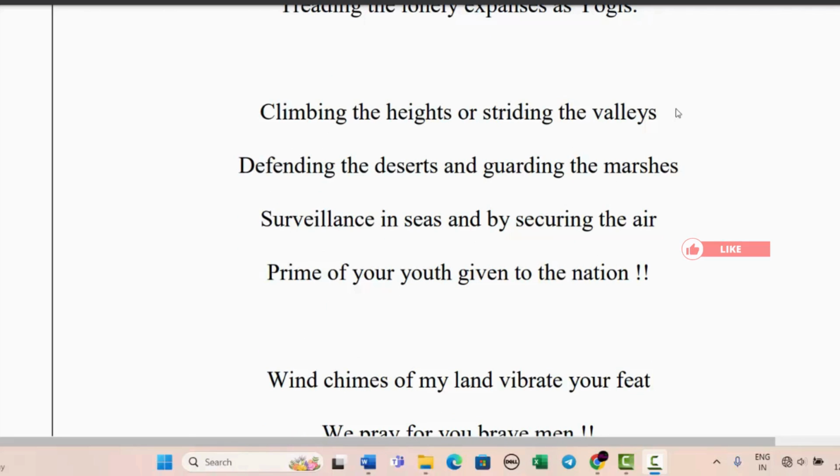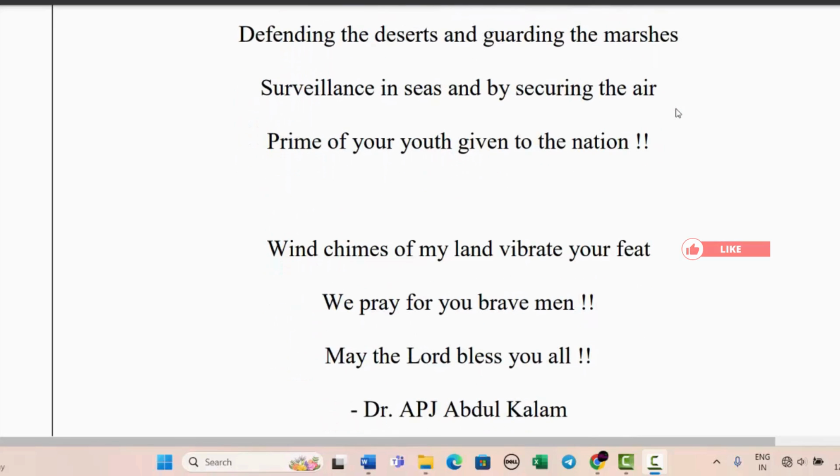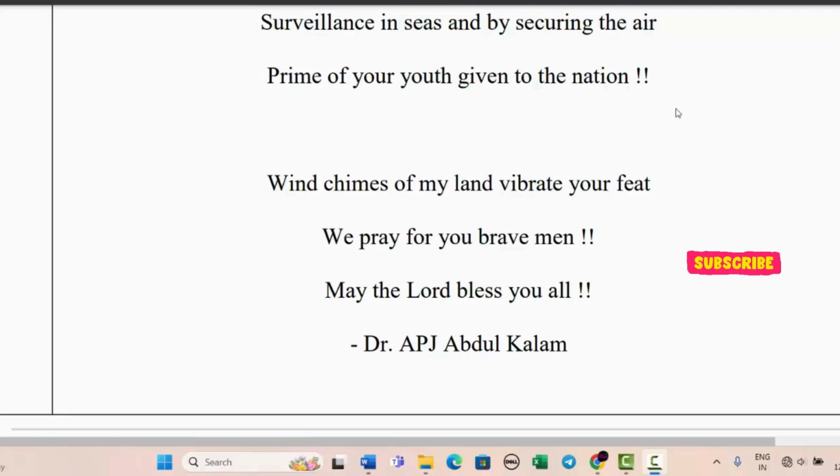Defending the deserts and guarding the marshes, surveillance in seas, and by securing the air, prime of your youth given to the nation. Wind chimes of my land, vibrate your feet. We pray for you, brave men. May the Lord bless you all.